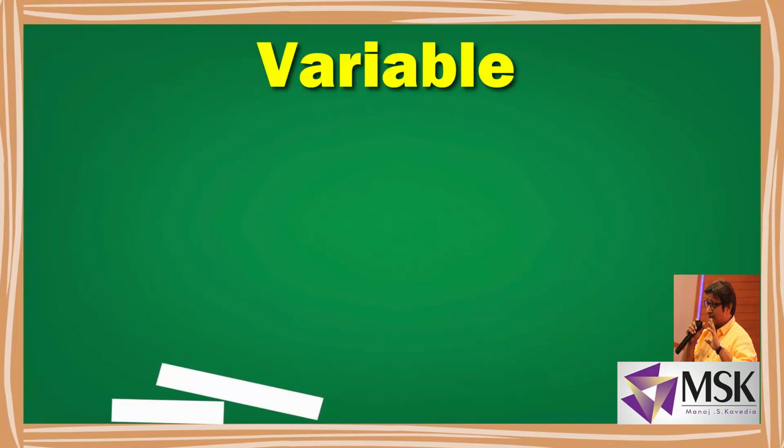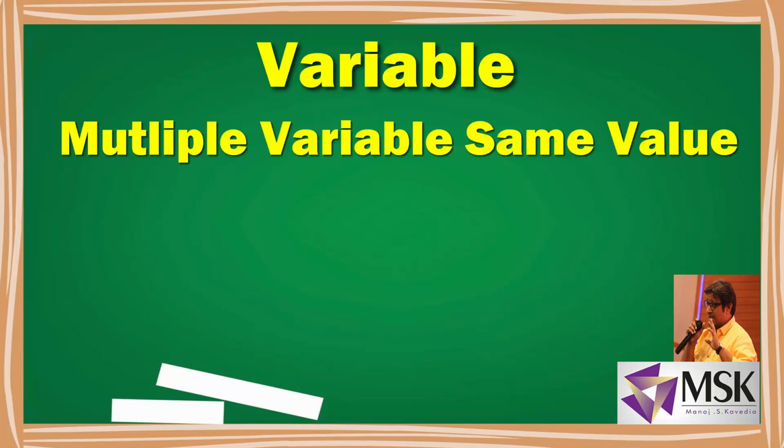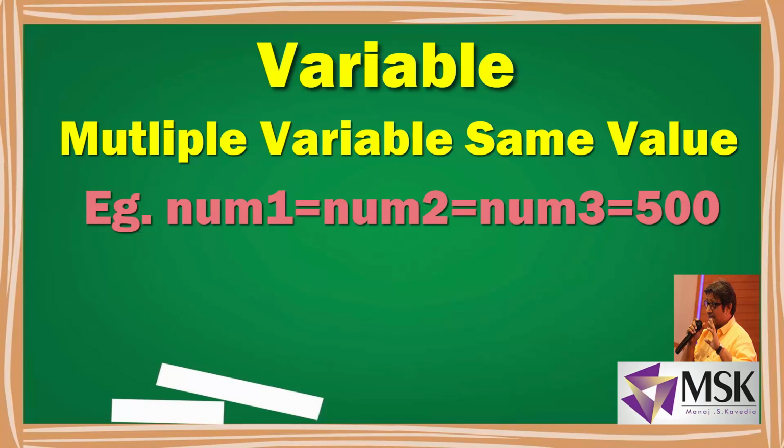Now in Python, multiple assignment is possible, which is also possible in C, C++ and Java, where I can write the same value for multiple variables. Now how I can declare, let's say num1 equal to num2 equal to num3 equal to 500. So num1 will get 500, num2 will get 500 and num3 will also get 500. But in other programming languages they will be declared as 3 variables, but in Python they will be declared as variables with the same ID. Already I have explained you.